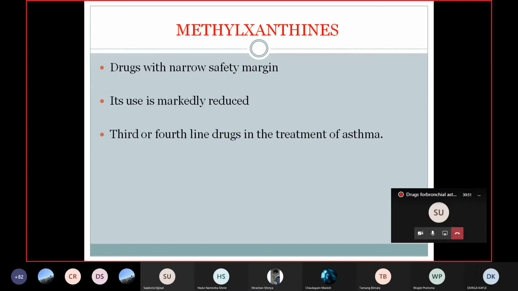So these drugs inhibit the phosphodiesterase enzymes, thereby increasing the level of cyclic AMP. This cyclic AMP ultimately causes bronchodilation. This is one of the important mechanisms of action of methylxanthine in bronchodilation. And any other mechanism, do you know, besides this?